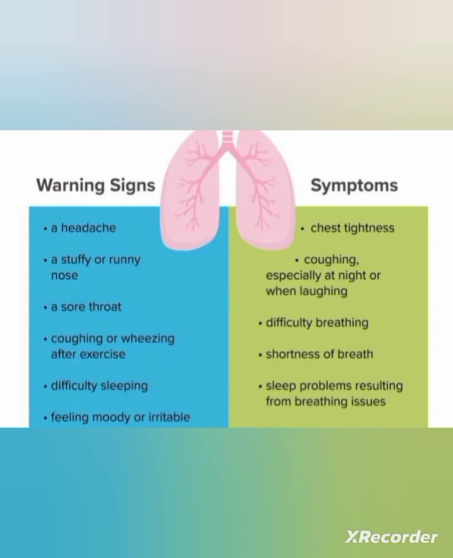Then sleep problems resulting in breathing issues. Then wheezing or whistling sound on chest when exhaling. So a musical sound can be heard while the person is taking breath. Another feature is nasal flaring, and most persons during dyspnea will use accessory muscles. Then pursed lip breathing also can be seen, and the person will sit in upright position. Orthopnea will be present, and tachycardia, widened pulse pressure, and excessive sweating may be present.